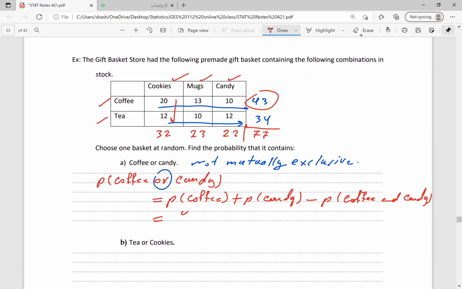It is 43 divided by 77, the total numbers, plus P of candy.